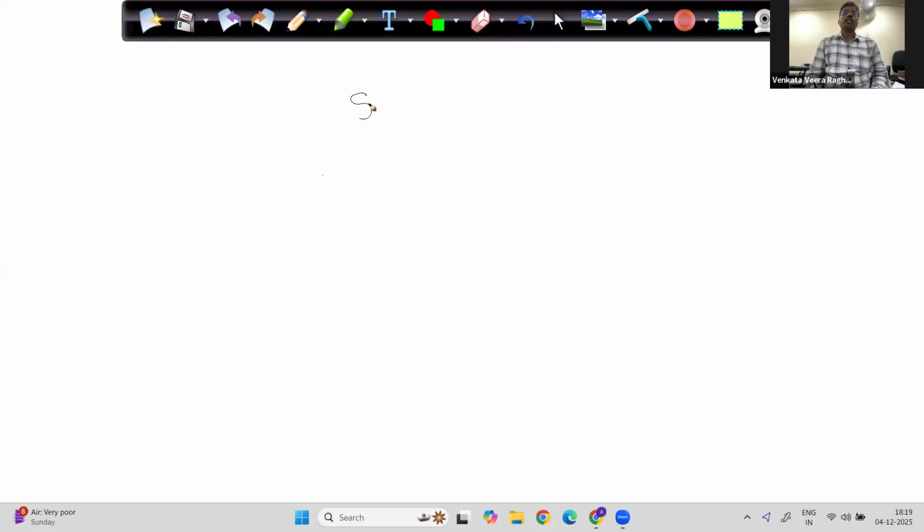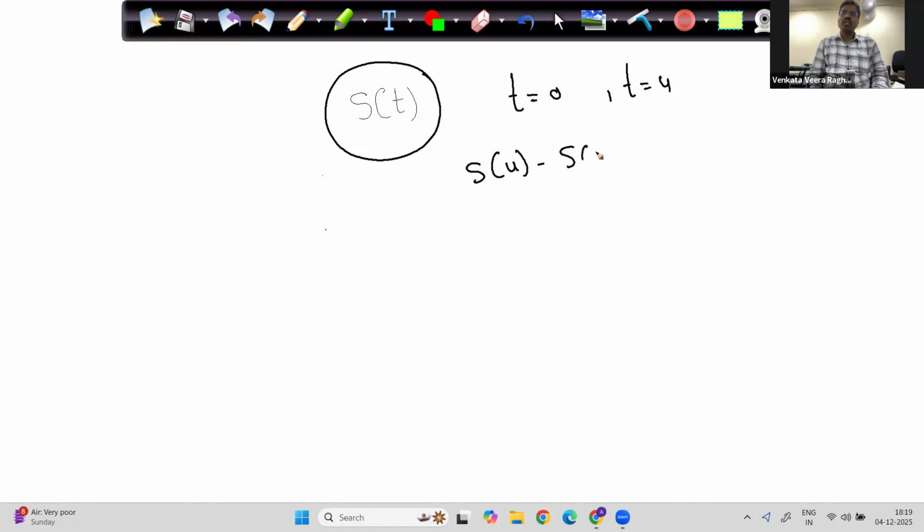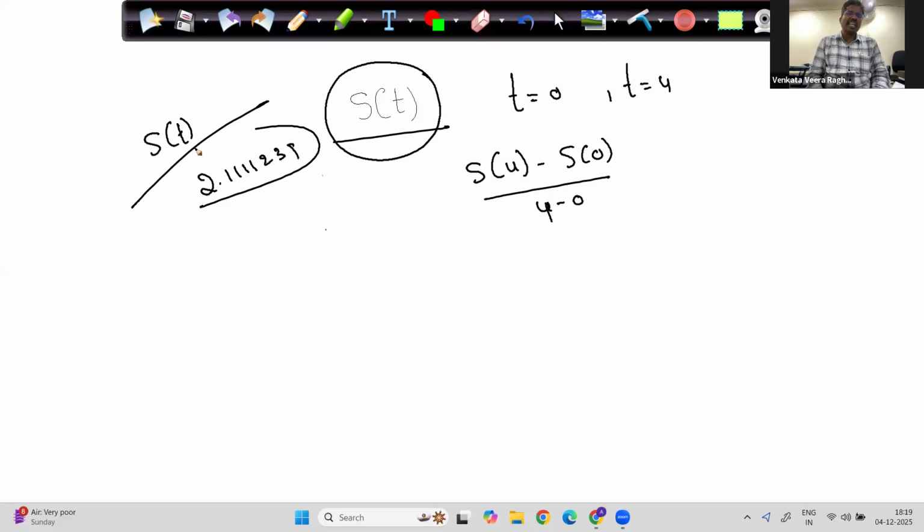You should be able to see my screen now. I gave some function s of t. I am asking to find the average value of this between t equals 0 and t equals 4. To find any average, don't copy this, I'll tell you what to copy. You'll do s of 4 minus s of 0 divided by 4 minus 0. Am I correct? But calculus is all about instantaneous value. I want the value of s of t at 2.11112339. Instantaneous value.